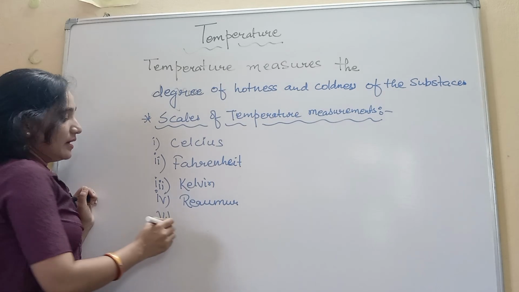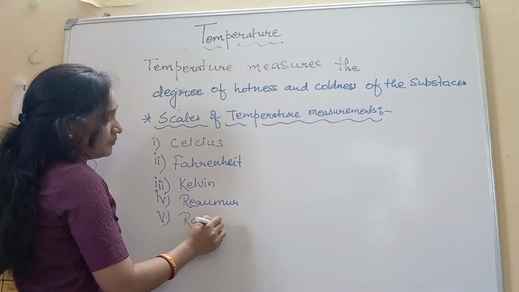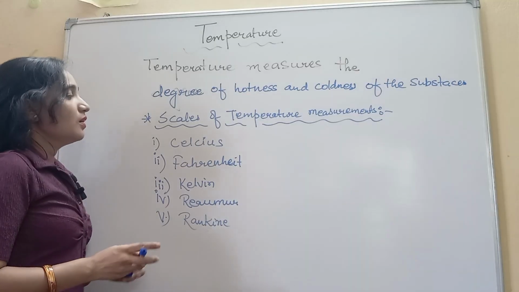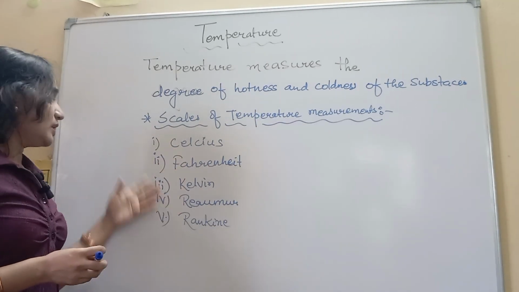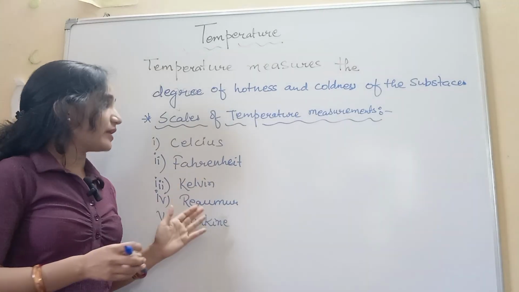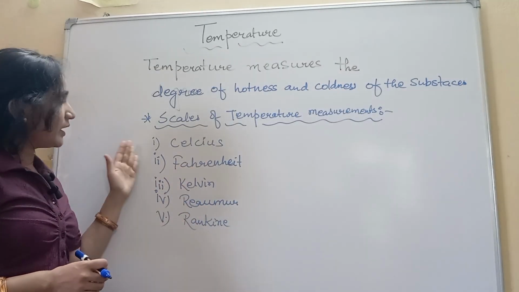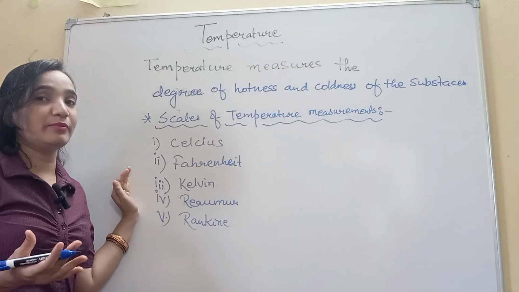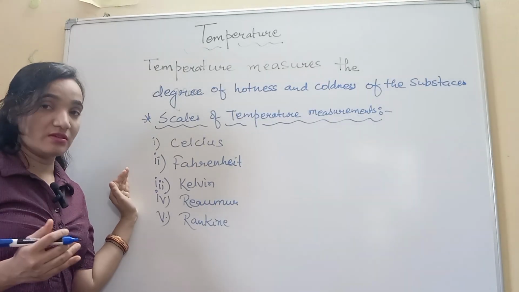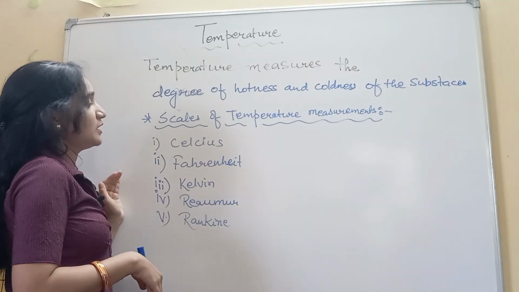And the fifth one is called Rankine. So here we have 5 scales of temperature, and for every scale we have a lower limit and a higher limit. The lower limit it can measure and the higher temperature limit it can measure.